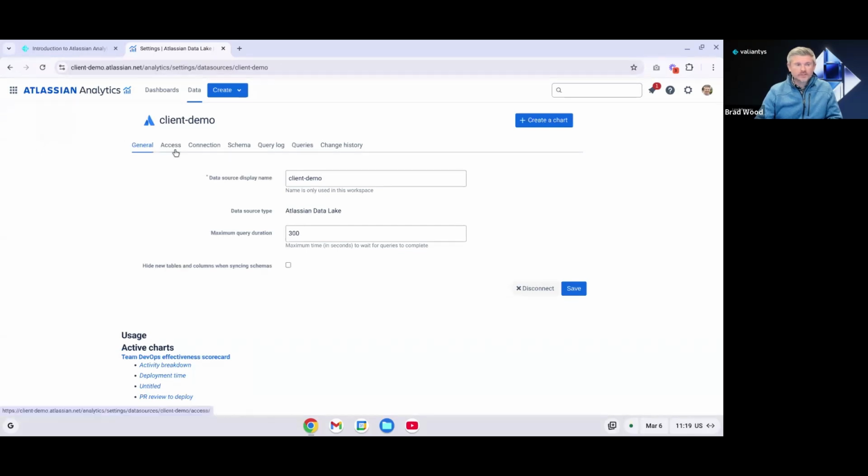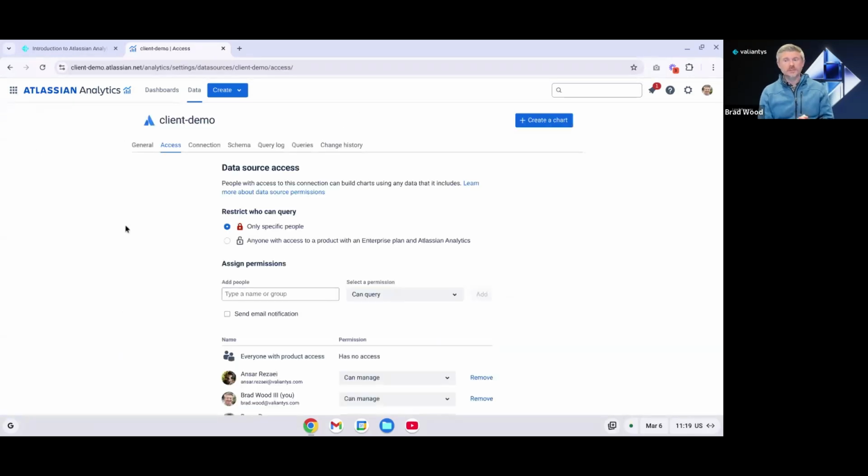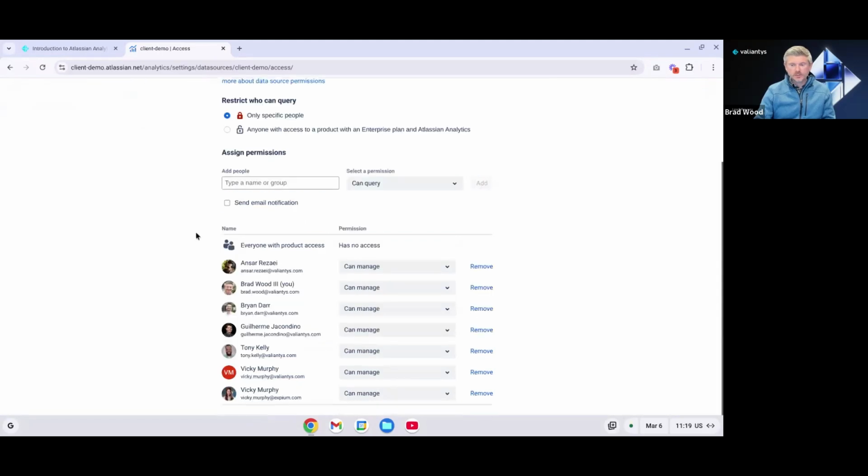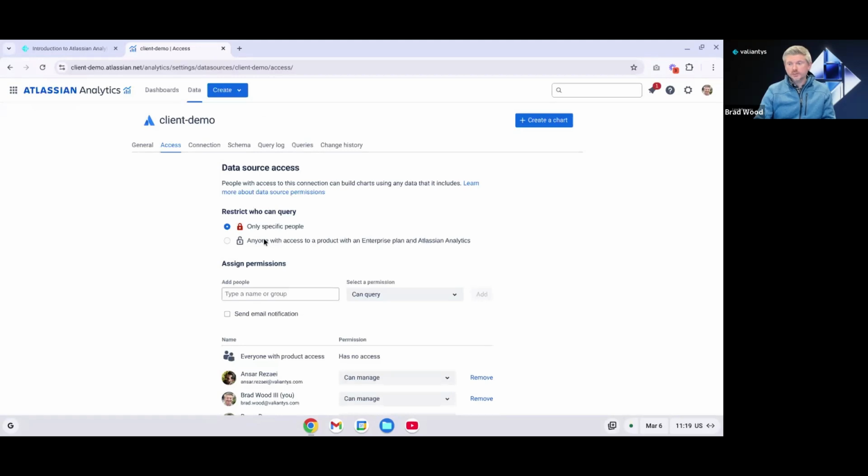If we head over to Access, we can control who can access the data within our data source if needed by selecting Restrict Who Can Query Only Specific People. And you can see we've done that here, and we've restricted this to a handful of users. You can also just open it up to anybody with access to a product with an enterprise plan and Atlassian Analytics. So your org admins are going to need to grant that access to analytics.